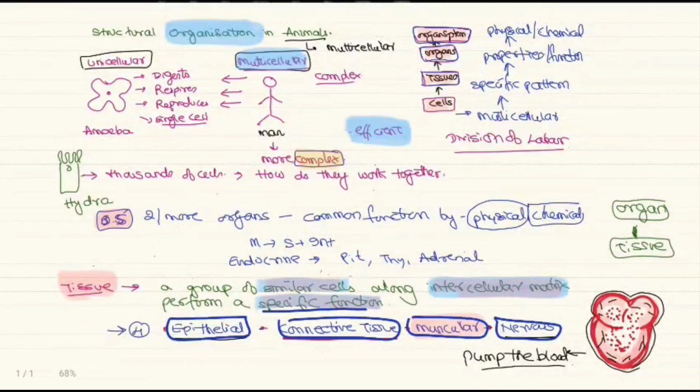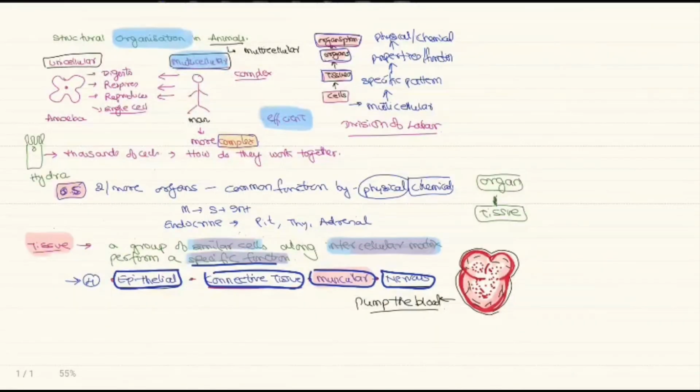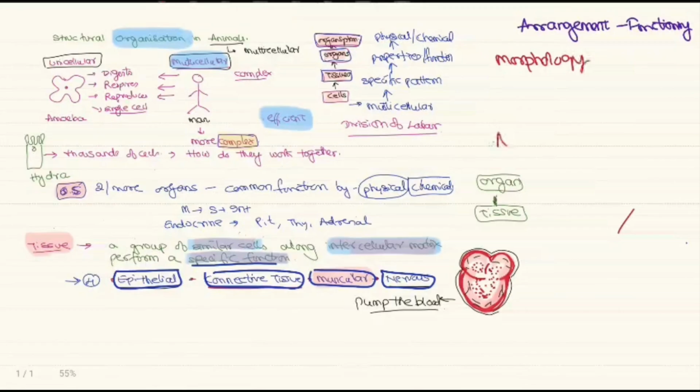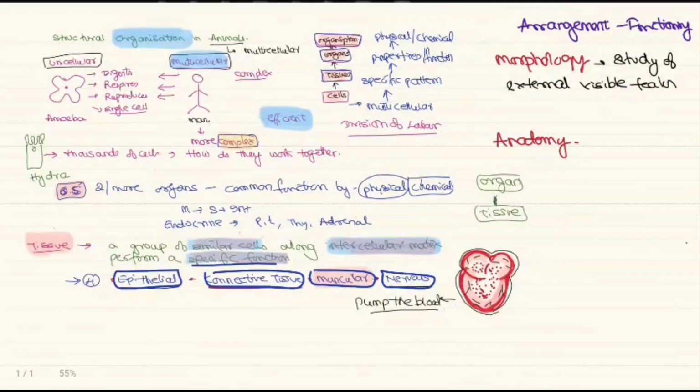So as we discuss the organs and organ system, we have to focus on the arrangement of these organs and also the functioning. When we want to discuss the arrangement and functioning of the organ system, we come across two words, the morphology and the anatomy. The morphology is the study of the external visible features, the study of the form.